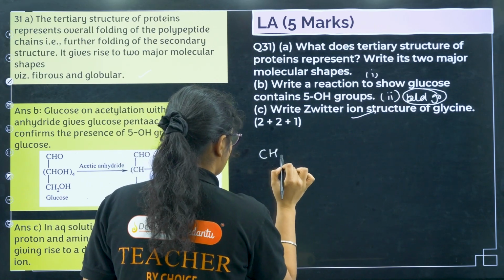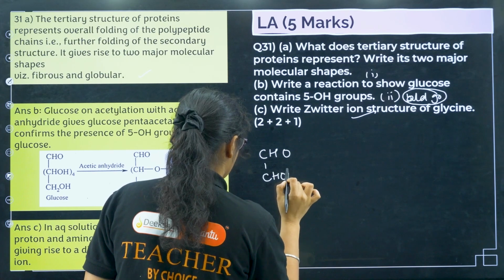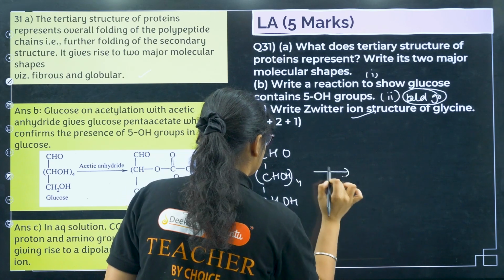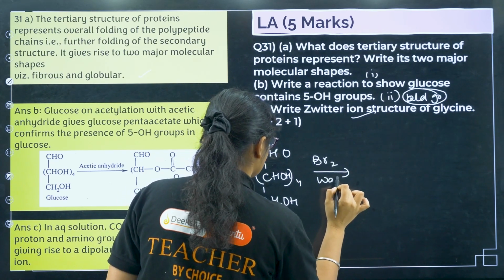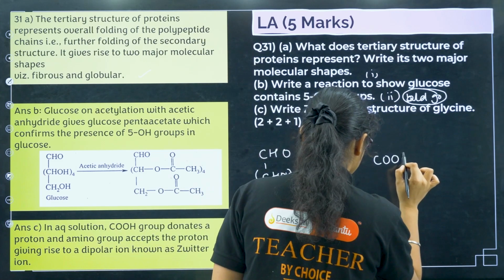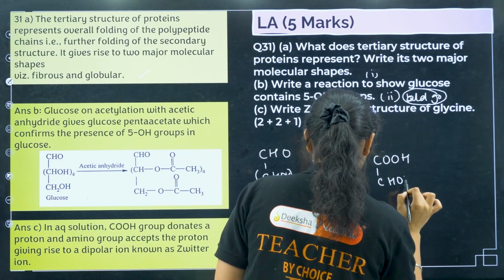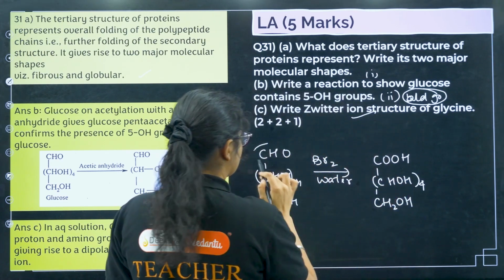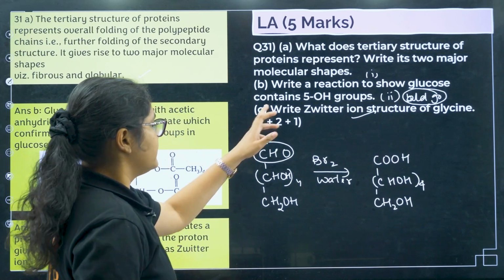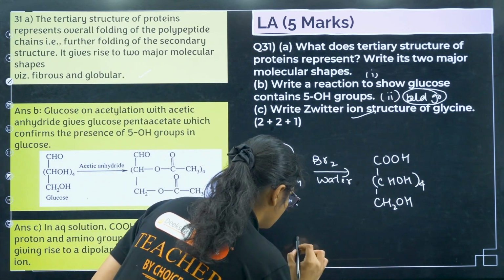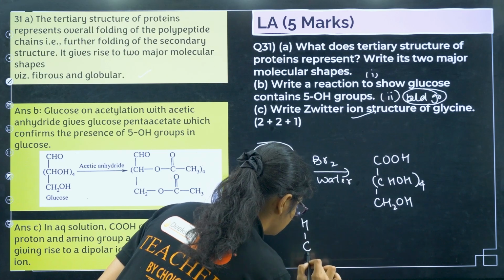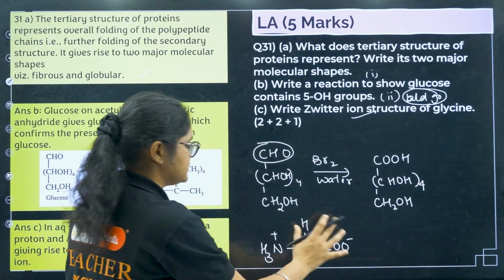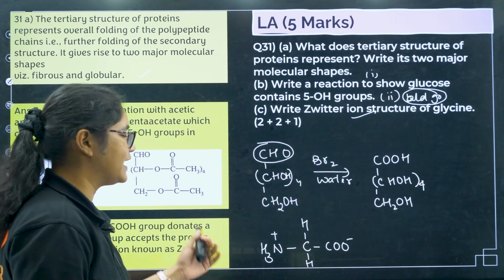So if you react with, like this, I will write CH2OH, and if I react it with bromine water, what I will get? I will get gluconic acid. Okay, so that reaction gives me that there is an aldehyde group present here. Okay, next zwitterion structure. So glycine, if you know, it is C, you have H, you have H, you have COO minus and NH3 plus. That is the zwitterion structure of glycine.